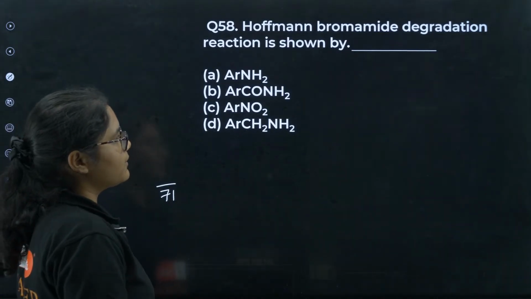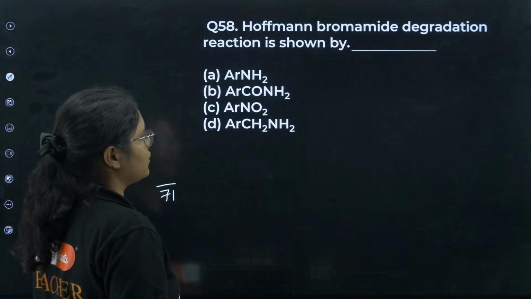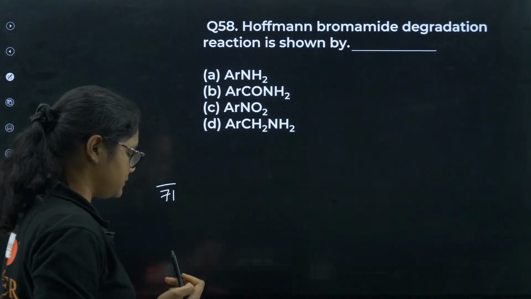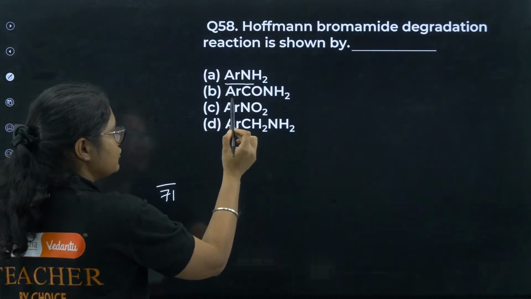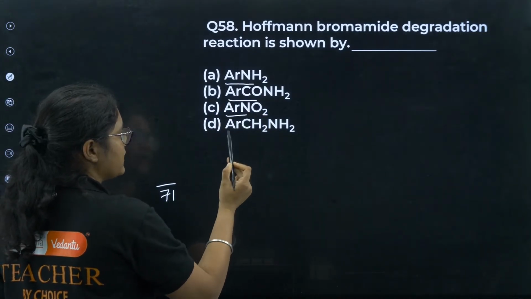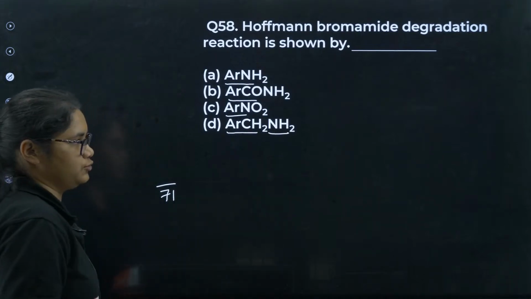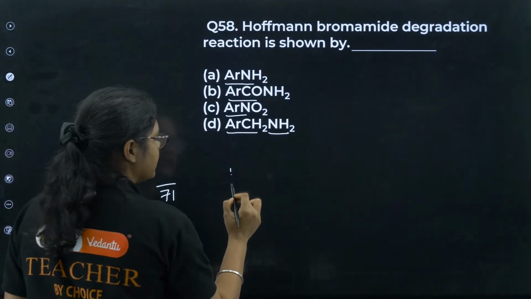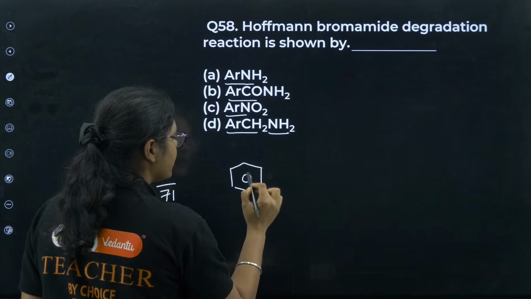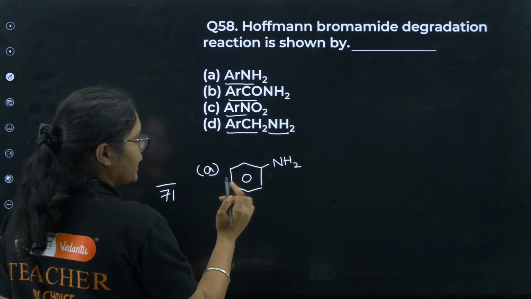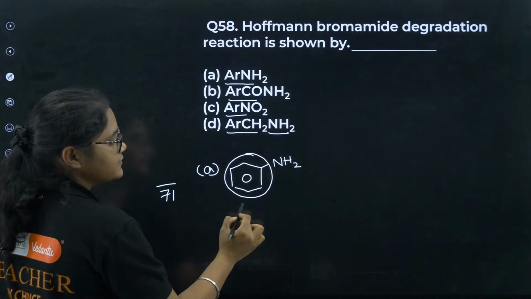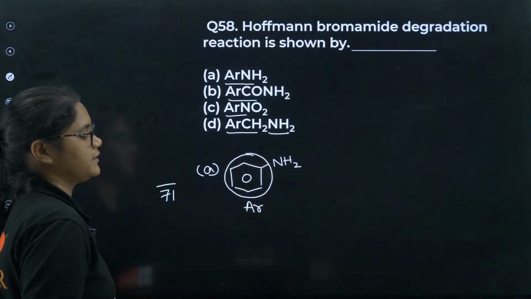Next, Hofmann bromamide degradation reaction is shown by which of the following compounds? ArNH2, ArCONH2, ArNO2, ArCH2NH2. So the compounds are like this. You have ArNH2, okay, this is option number A. So Ar stands for benzene ring. Okay, this is what the benzene ring is represented with.